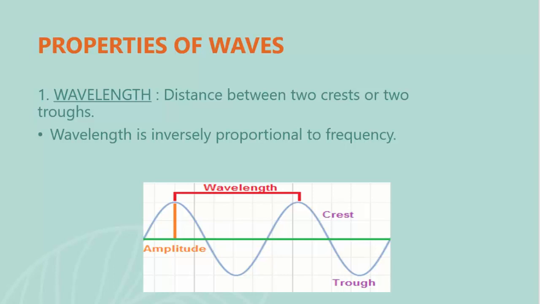Also, wavelength is inversely proportional to the frequency. We will learn frequency in the next slide. Here, as the wavelength increases, the frequency goes on decreasing. So, the wavelength and frequency are inversely proportional to each other. This is the first property of the wave.